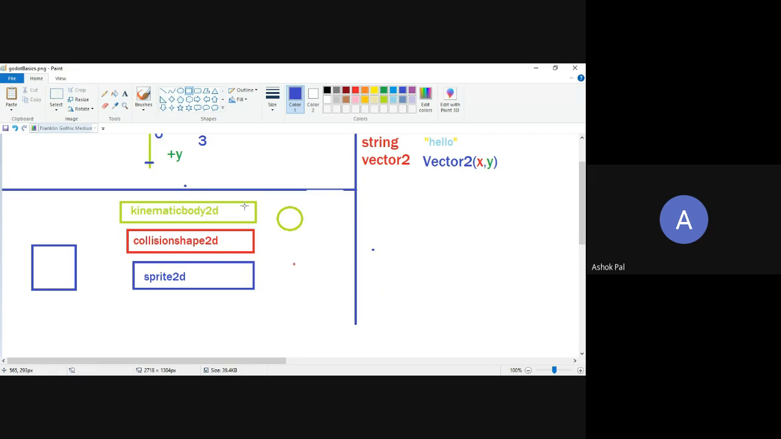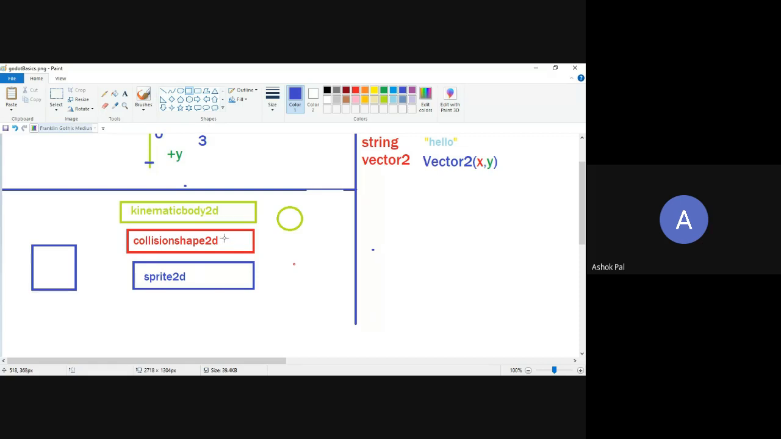Explain the second node? Yes, I am going to that. Collision shape 2D is used for giving collisions to nodes such as kinematic body, rigid body, area 2D. It is a subset node. It does not exist by itself. If you add a collision shape 2D and it is not a child of some other node, then it will not do anything. It will just be there, and sometimes it will give you an error.